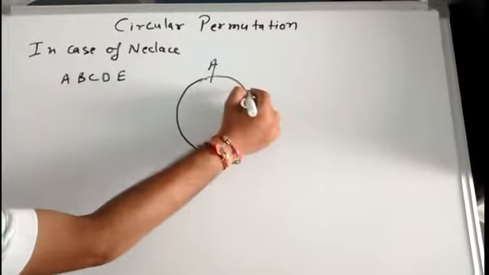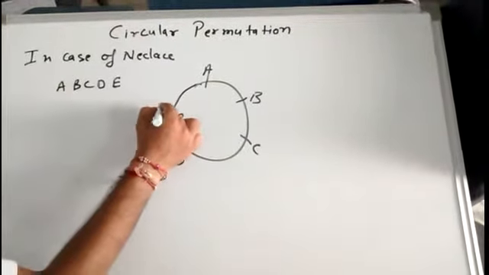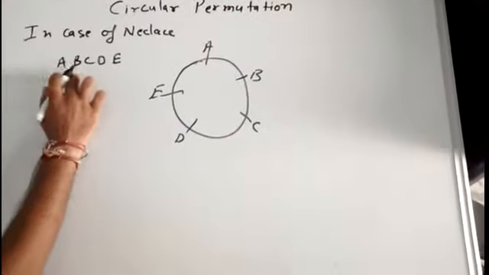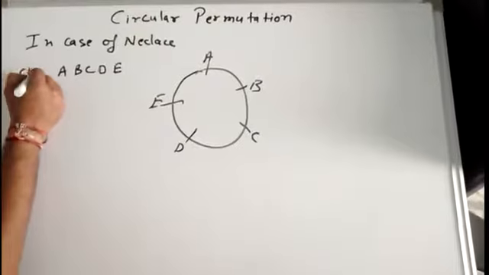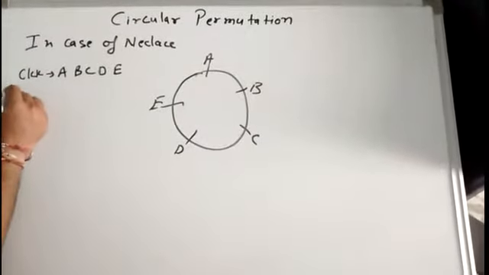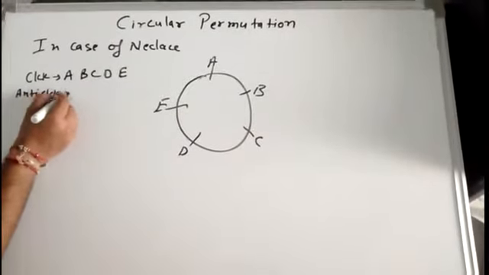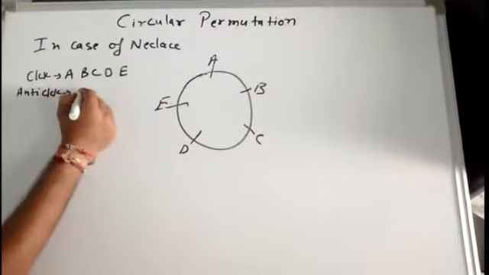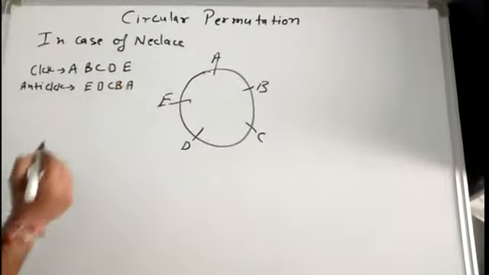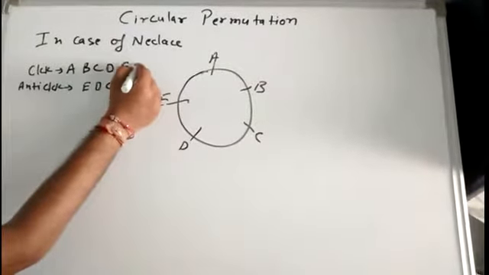Suppose I arrange them like this: A, B, C, D and E. Now if I go clockwise, the arrangement is A, B, C, D, E, and if I go anti-clockwise, the arrangement will be E, D, C, B and A. These two arrangements are different.